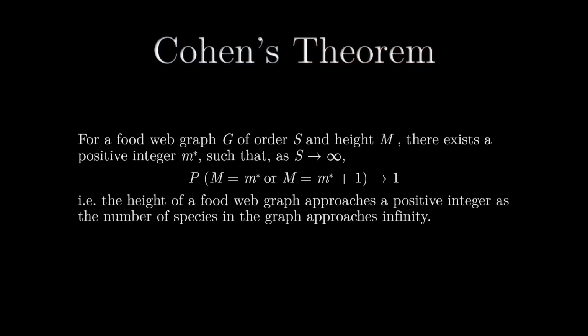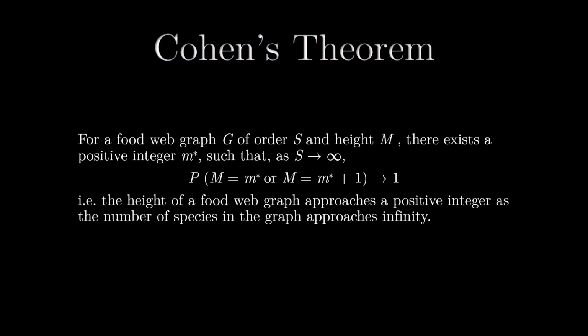Cohen's theorem states that for a food web graph G of order S and height m, there exists a positive integer m star such that, as S tends to infinity, the probability of m being m star or m star plus 1 tends to 1. That is, the height of a food web graph approaches a positive integer as the number of species in the graph approaches infinity.